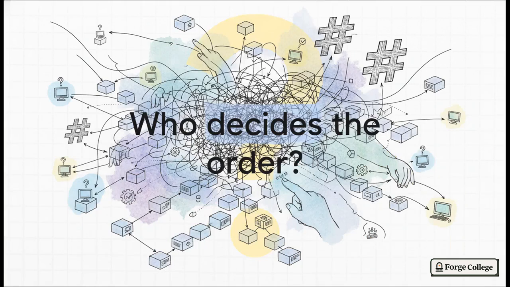See, while hashes are practically magical at proving the authenticity of a piece of data, they leave this massive glaring gap. Who actually decides the order? Hashes cannot independently figure out which block logically comes next. Imagine thousands of decentralized computers scattered all over the globe, literally talking over each other at the exact same time. It's chaotic. If two computers suggest a totally valid but different update simultaneously, well, who breaks the tie? Who decides what this single canonical truth of the network actually is? That is exactly the puzzle we're going to unpack today.